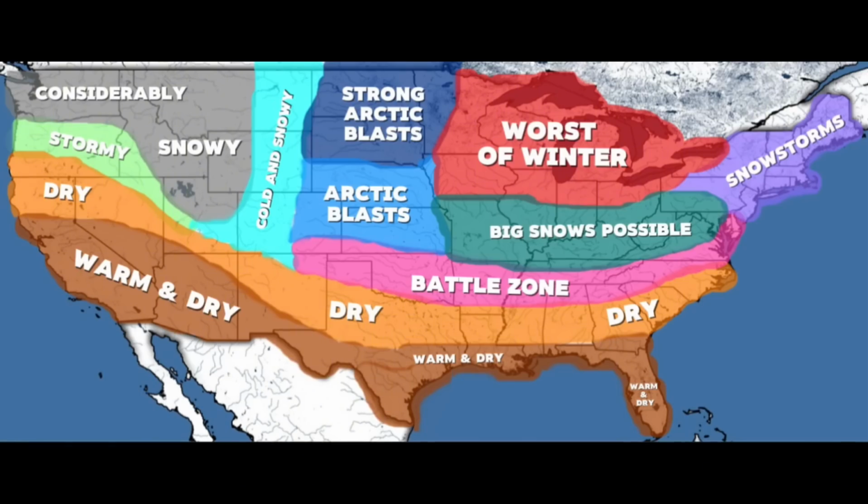Lastly, for our red section, the worst of winter is expected. This means that given the well below average temperatures and well above average precipitation, the worst overall winter conditions out of the entire country are expected here. Here you can expect very frequent and large storms, which will likely bring very heavy snowfall.